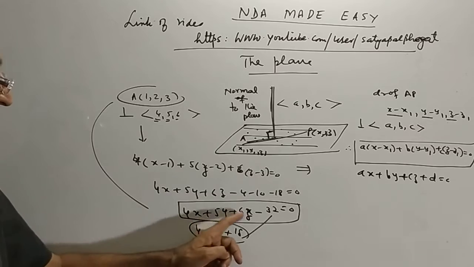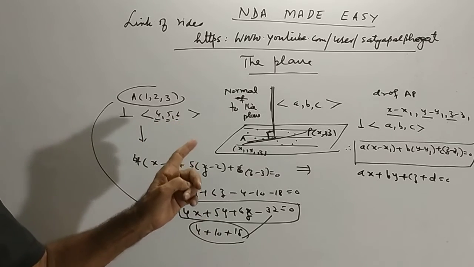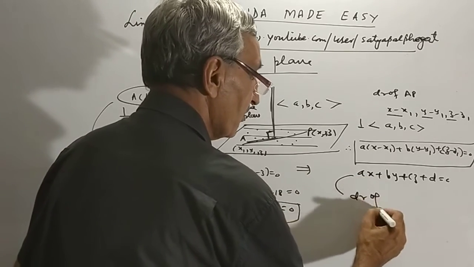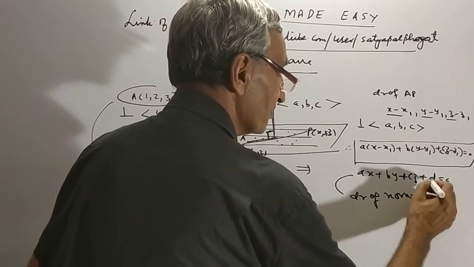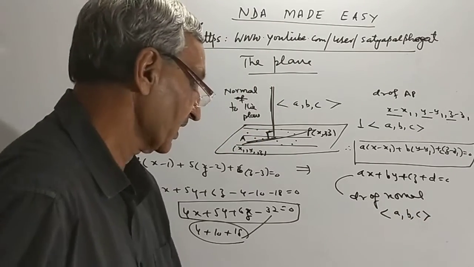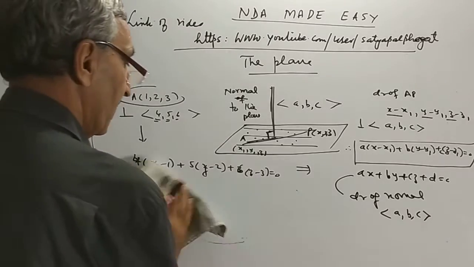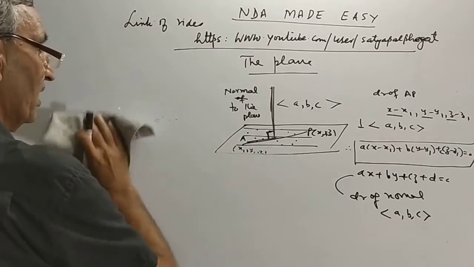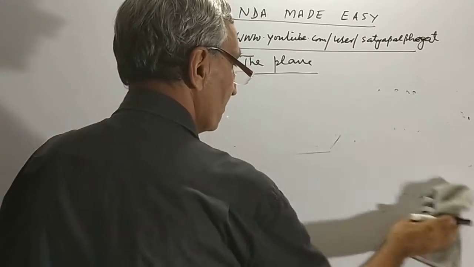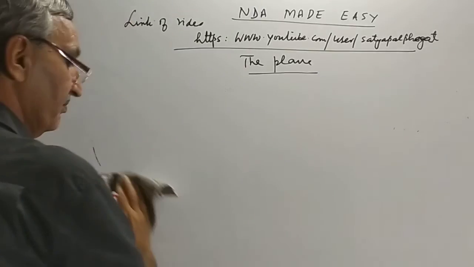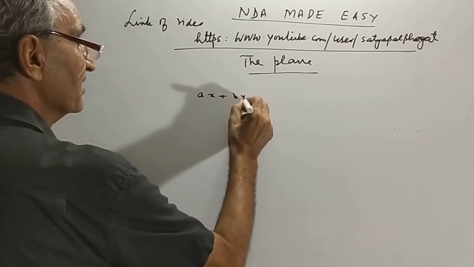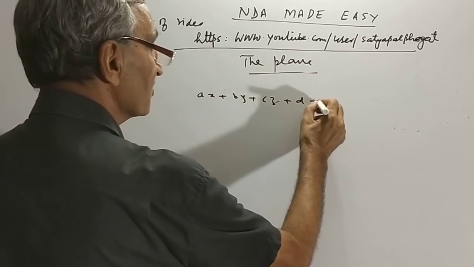Here is 4, 5, 6. Look at 4, 5, 6. These are direction ratios. What is the direction ratio of the normal to plane number 1? ABC. Okay friends, let me repeat what I have done: any linear equation in x, y, z is the equation of a plane.